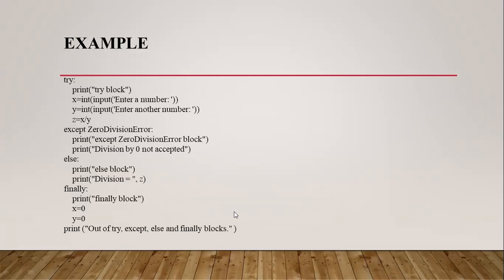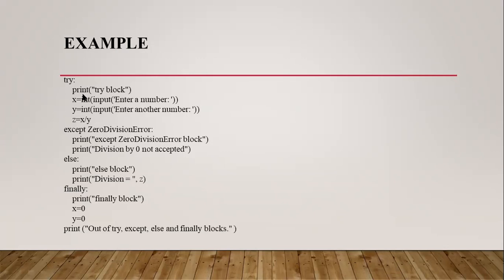And this is the example for try, except, else, and finally. If we put the finally block in our program, the finally block always executes. The main advantage of the finally block is to release the resources.